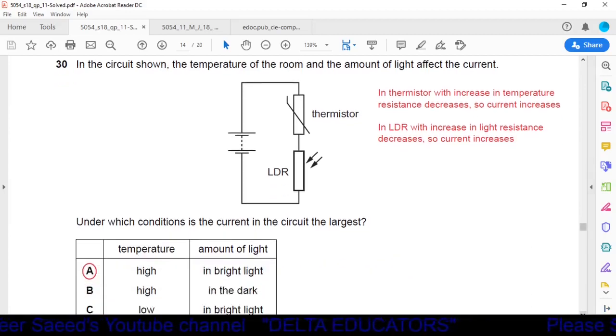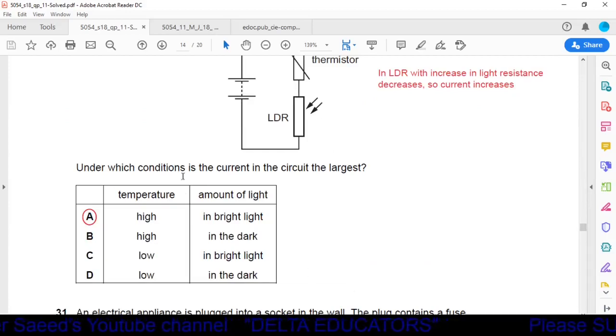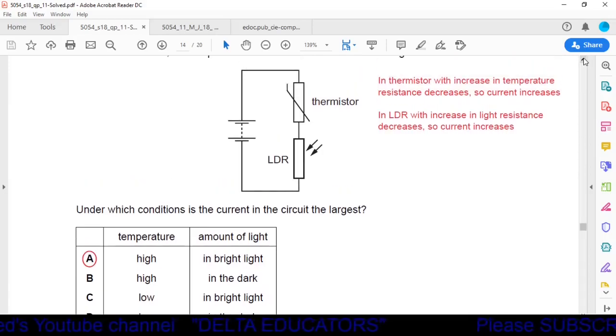Now we read our options. Under which condition is the current in the circuit the largest? Temperature high, yes. If we increase the temperature in the thermistor, resistance will be decreased, and with the decrease in resistance, current will be increased. So we can say if temperature is high, then current will be more. Now what about the amount of light? Here we have checked in the LDR, more light, less resistance, more current. So we can say in bright light, there will be more current. So our option A is the correct option: with the increase in temperature and with the increase of amount of light, current will be increased.